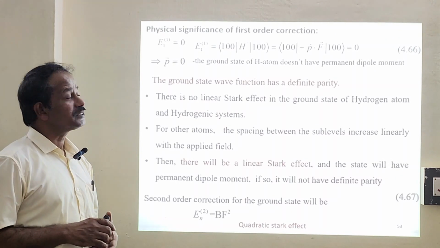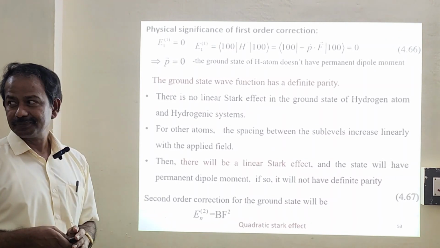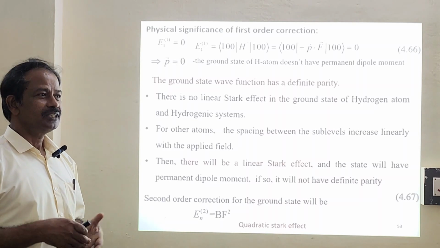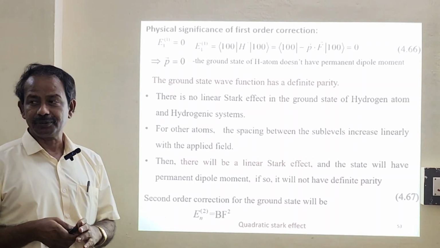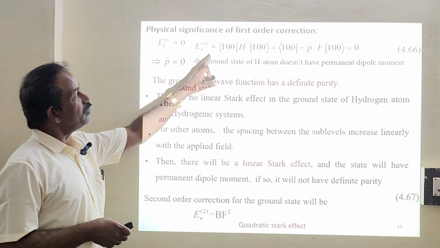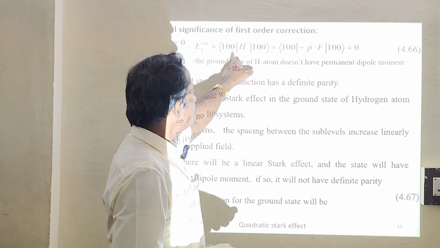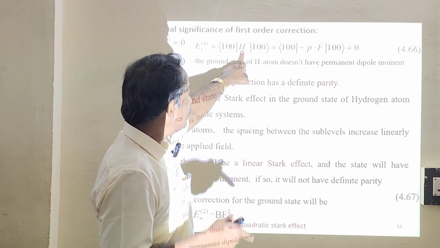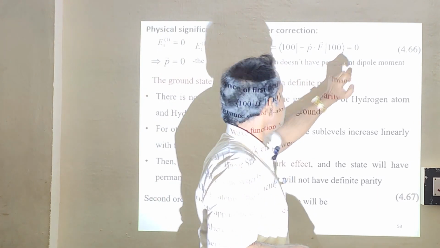What is the physical significance of first order correction? Very, very important one. What is the physical significance? So we discussed just now, it is equal to 0. There is no first order correction. There is no linear Stark effect. So no linear Stark effect means the expectation value of the perturbing Hamiltonian is equal to 0.